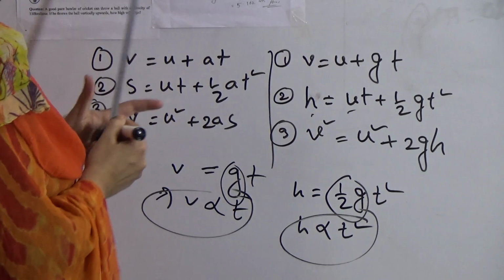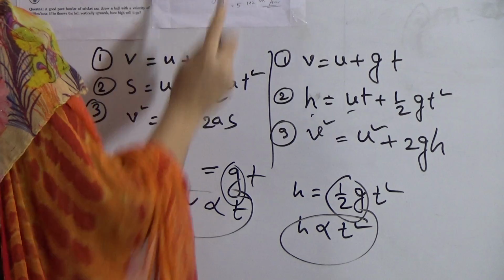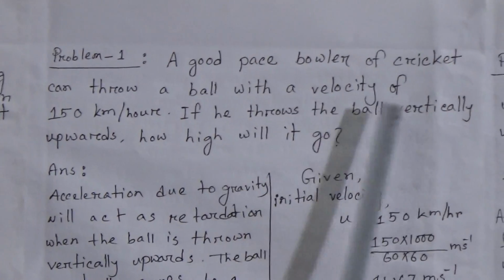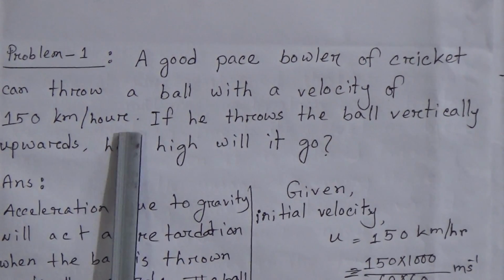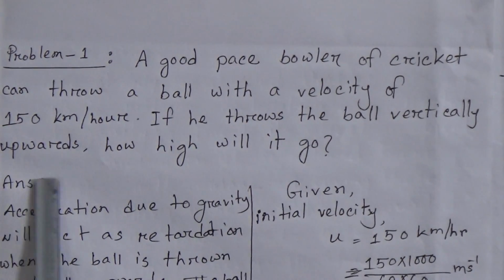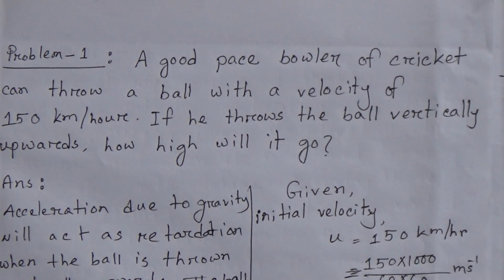Okay, now come to problem number 1. Here I have given three mathematical problems. Problem number 1: a good pace bowler of cricket can throw a ball with a velocity of 150 km per hour. If he throws the ball vertically upwards, how high will it go? My dear students,